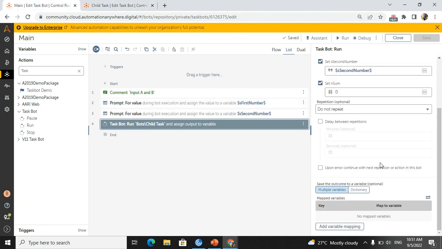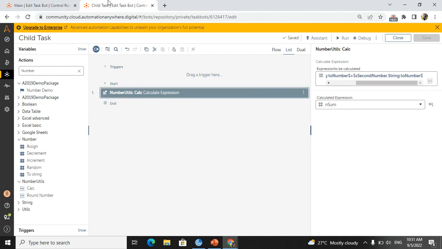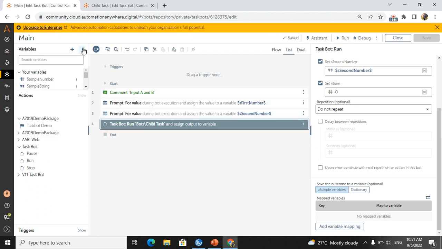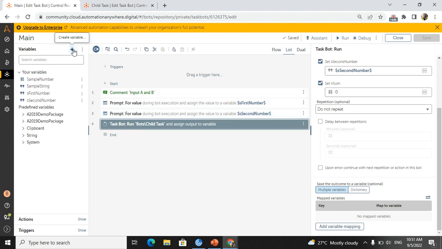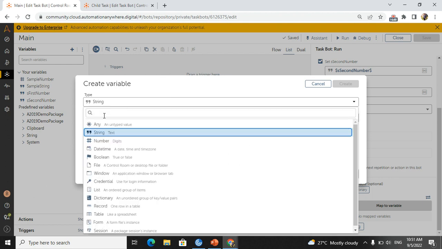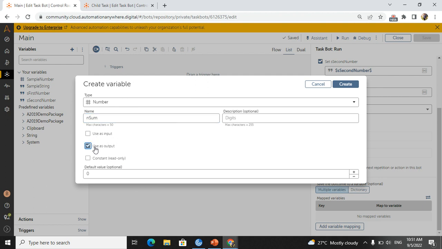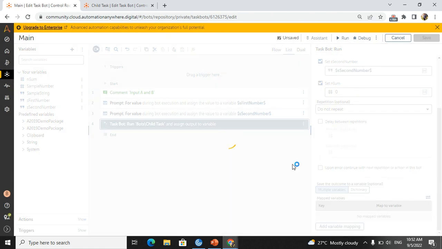I told you, correct, that the information about what the sum is, we need to bring back to the main, and I need to show the result in the main. For that, I will create one more variable as a number only, number sum, and I will make it as output. It's not required, so both are fine. Create.